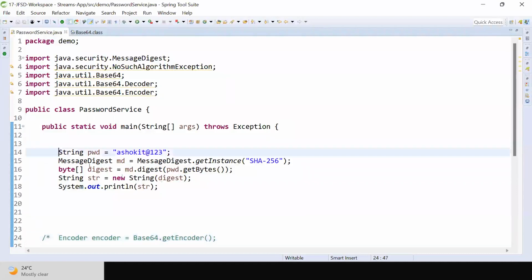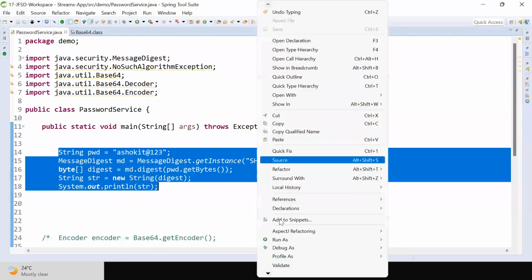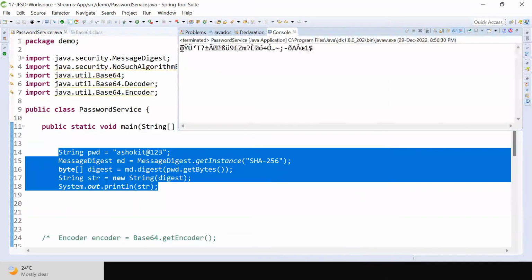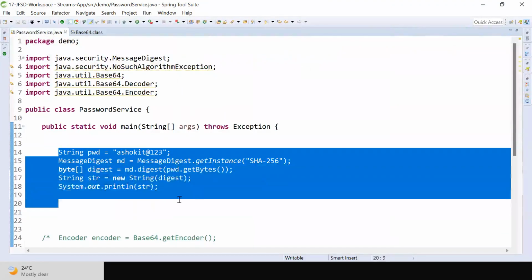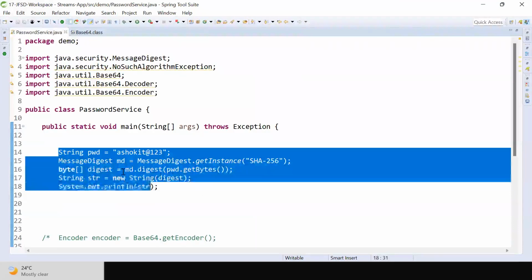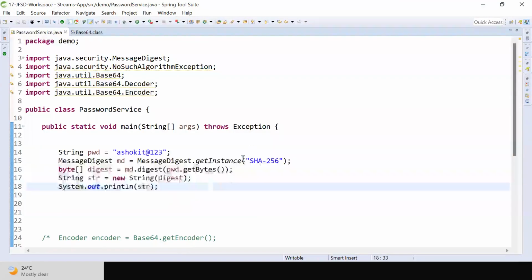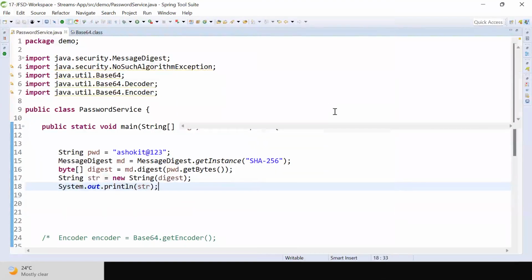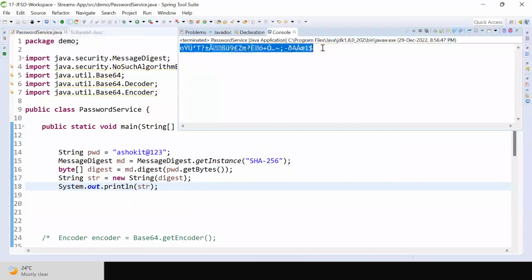What is the purpose of encryption? To convert the data from a readable format to an unreadable format. When I encrypt the data, here I am doing the message digesting. When I do the message digesting, I have done the encryption. My password is converted to an unreadable format, and some junk characters are there.